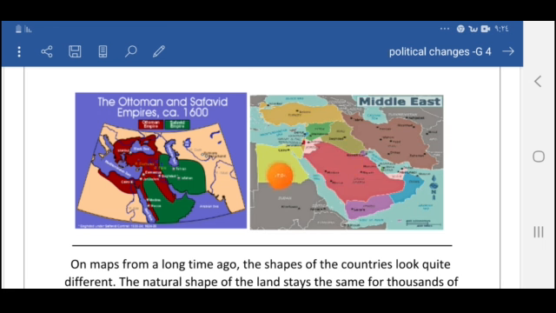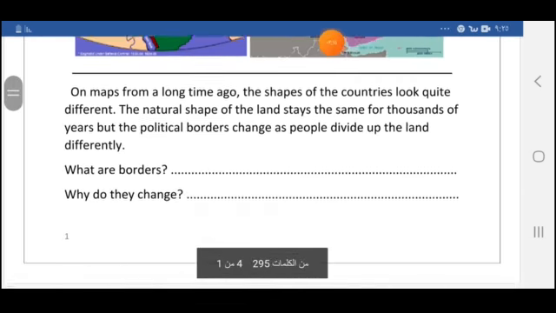So look at this country, Egypt. This white line is a border. This is another border. So Egypt has only two borders, this one and this one, because in the north we have the Mediterranean Sea and in the east we have the Red Sea. These borders change. In this map we do not have these borders, but here we have these borders. Why do they change? Because people divide up the land differently.